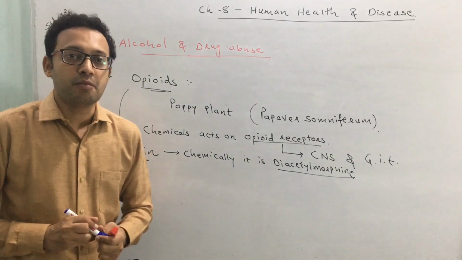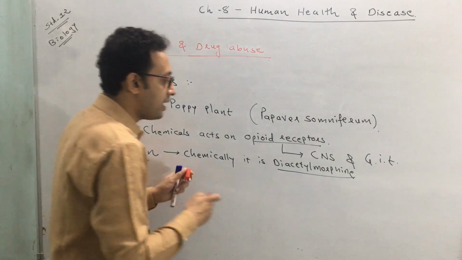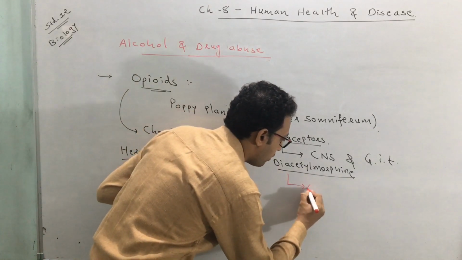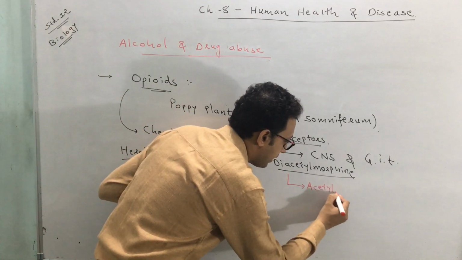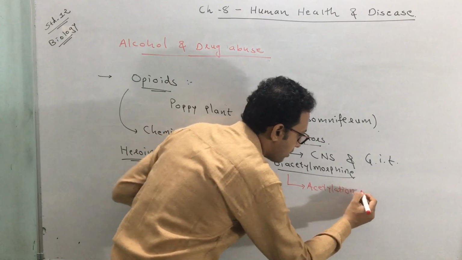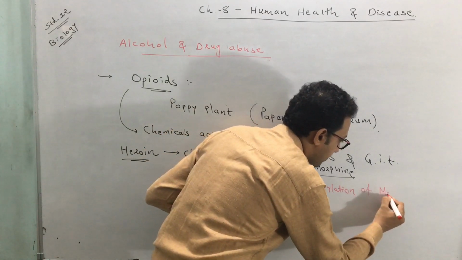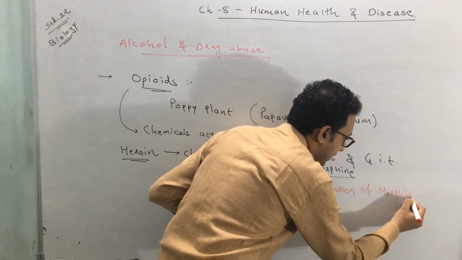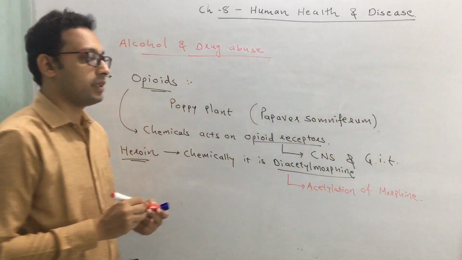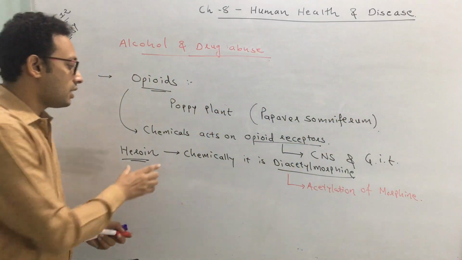This diacetyl morphine is obtained by acetylation of morphine. Okay, by this chemical process that is obtained. So this is heroin.